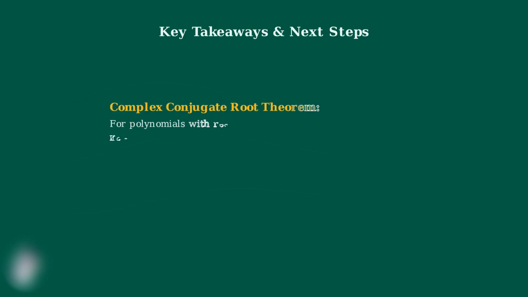The complex conjugate root theorem tells us that complex roots come in pairs for polynomials with real coefficients. This pairing helps us understand why some polynomials have fewer real roots than their degree suggests.